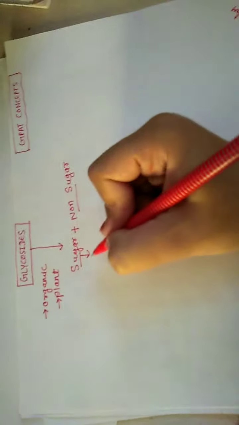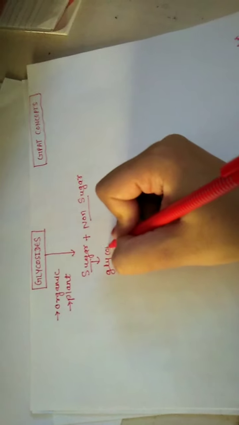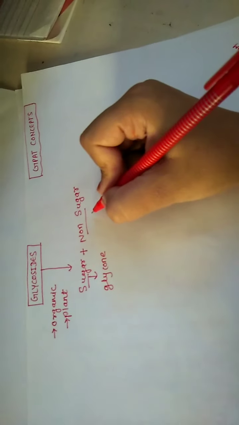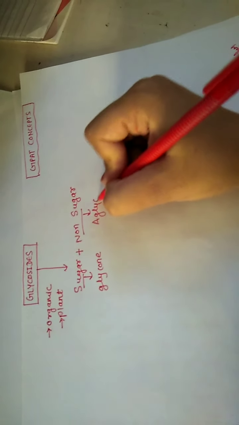Sugar moiety is called the glycone part and non-sugar moiety is called the aglycone part.